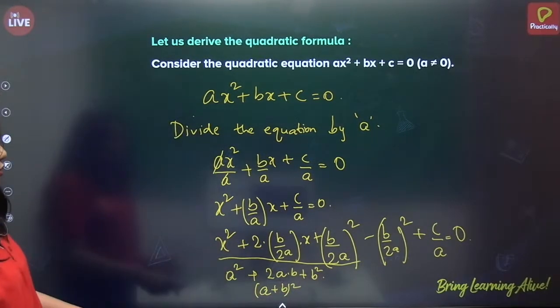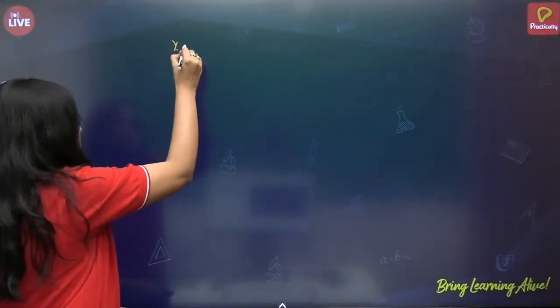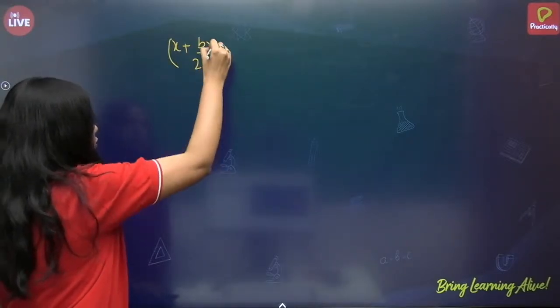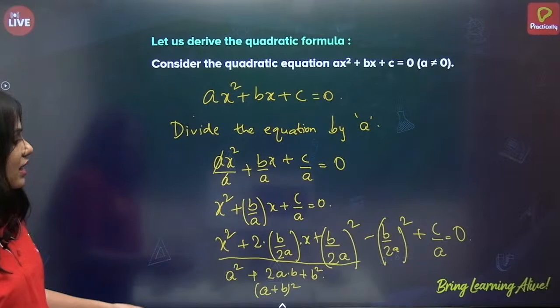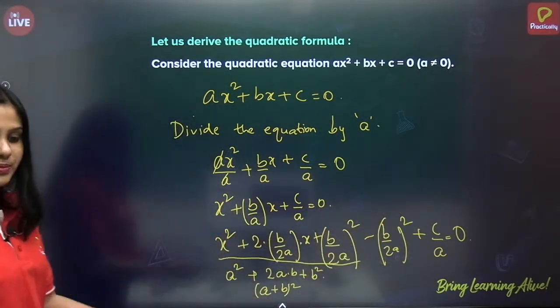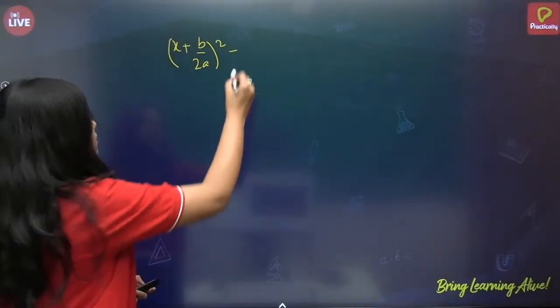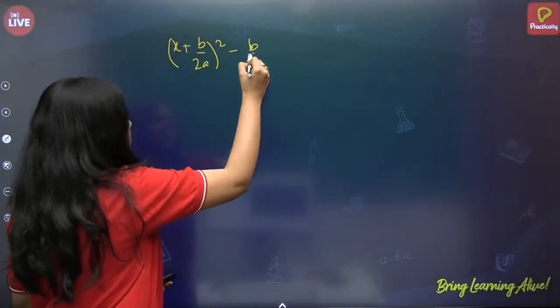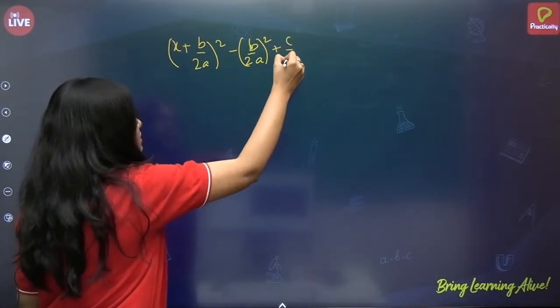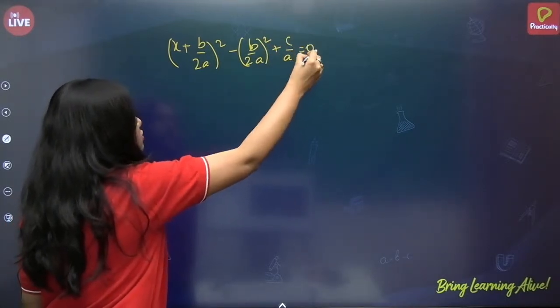Alright, let us do now. So (x plus b by 2a) whole square minus, what are we left with? Minus (b by 2a) whole square plus c by a. Correct? So let's just write that. Minus (b by 2a) whole square plus c by a is equal to 0.